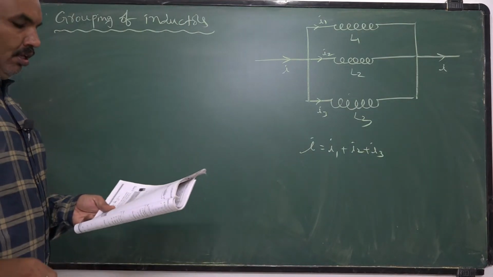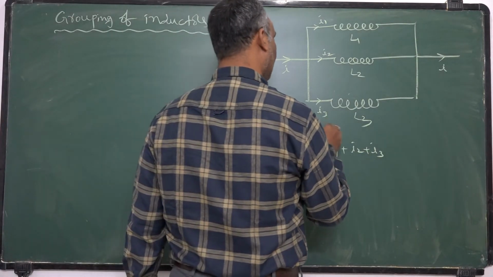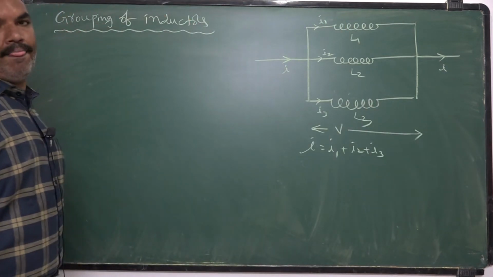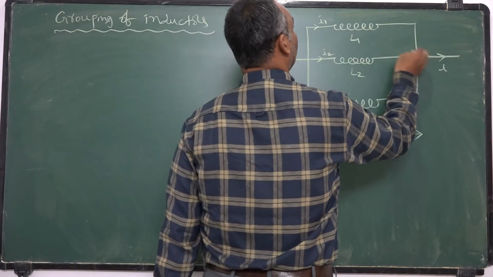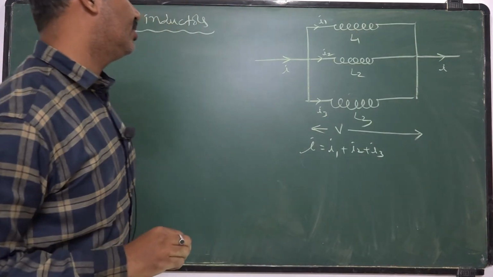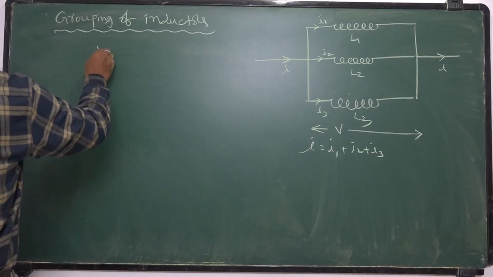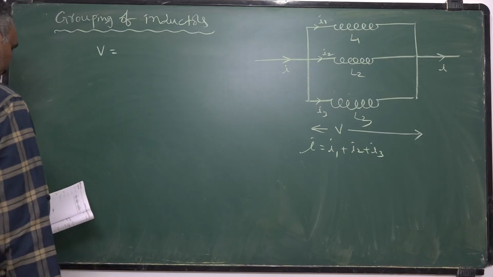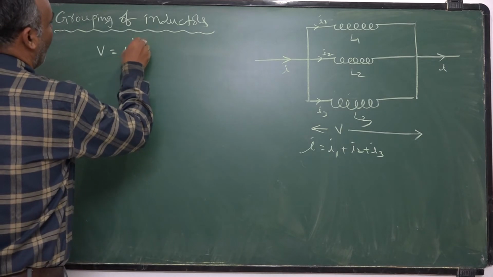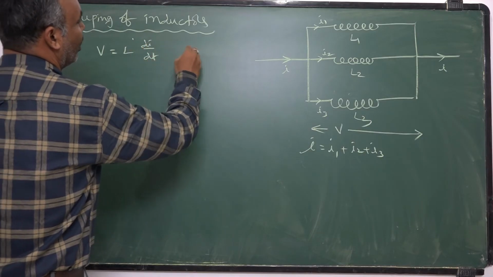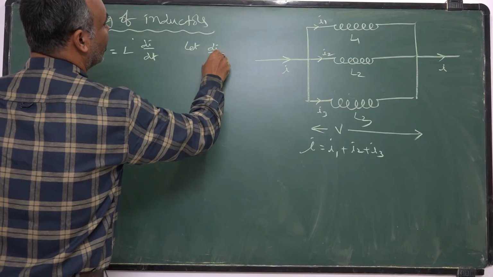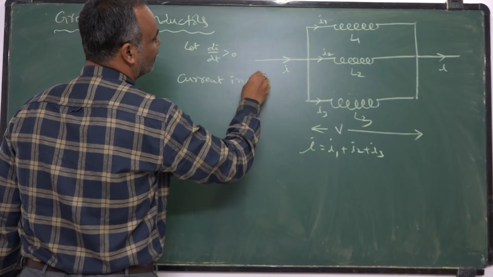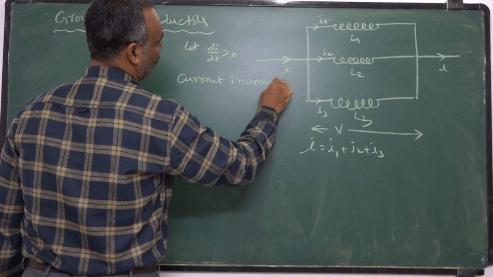And if you take the potential difference as V, in parallel combination the potential difference is the same between any two ends of the inductors. So the potential difference V is given by L into di by dt. Here let di by dt be greater than 0. That means current increases with time.